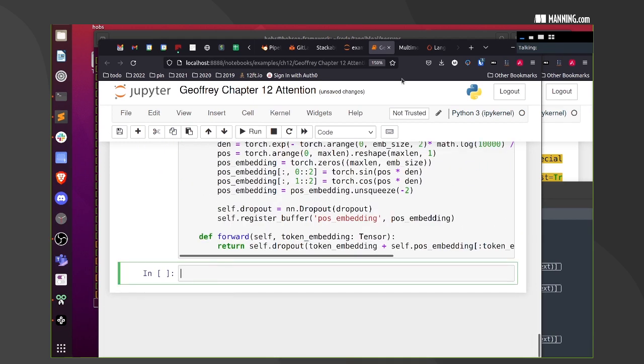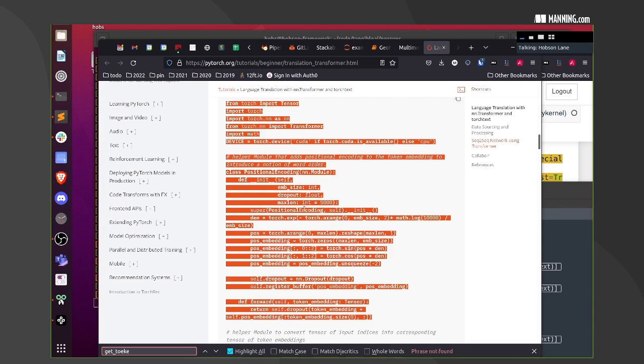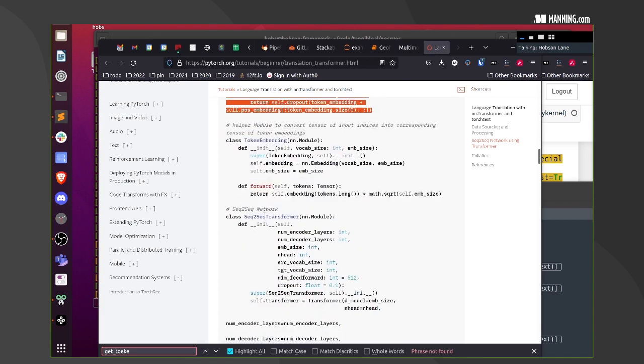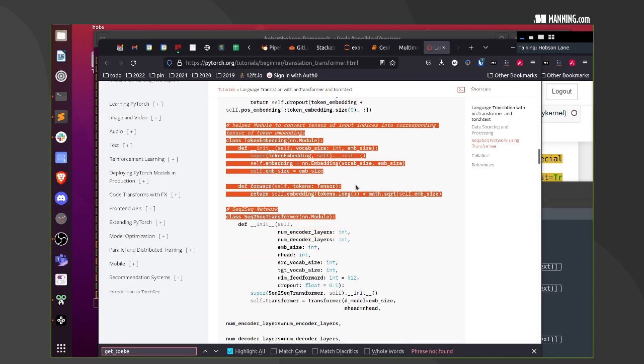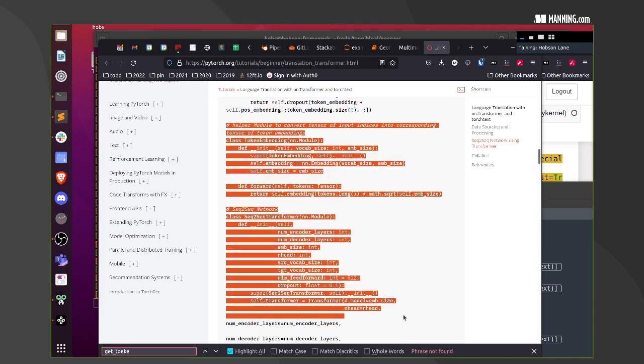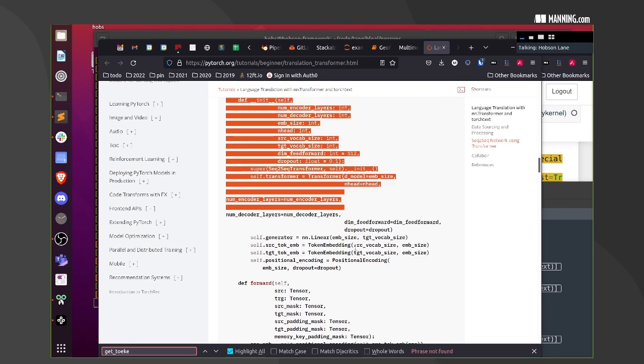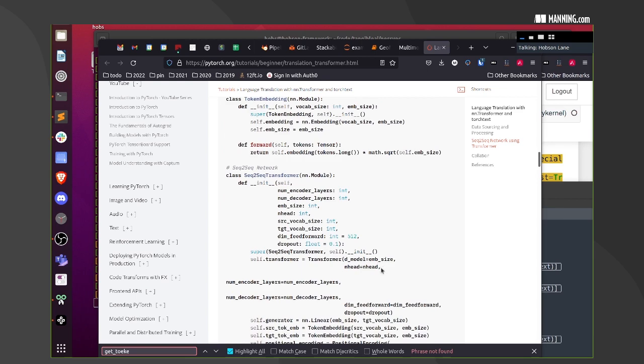It'll work because I use their code. And next, token embedding. So this is going to create an embedding layer. There's an embedding layer right there. We'll go ahead and do these in separate cells.